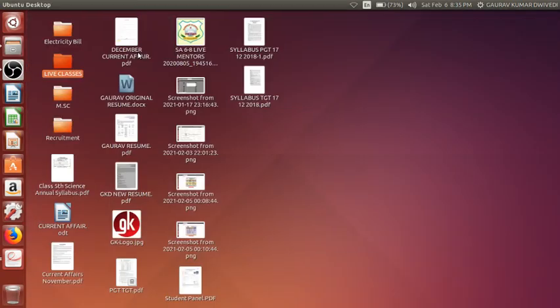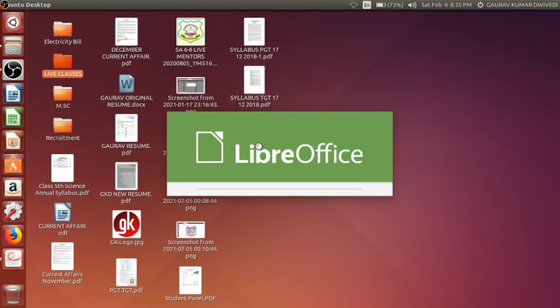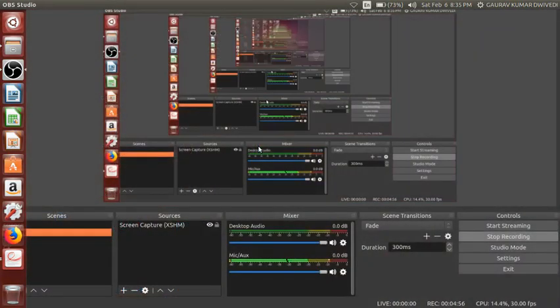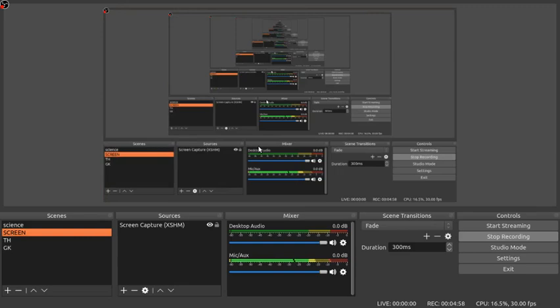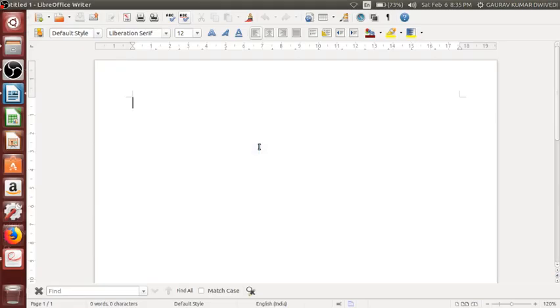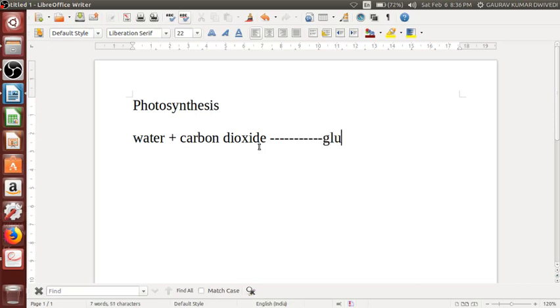If we talk about the important requirements of plants for preparing their food, whenever we are talking about photosynthesis, it is the only process by which plants are able to prepare their food. In this, the very first material, water, is utilized along with carbon dioxide, and these two things together give glucose.